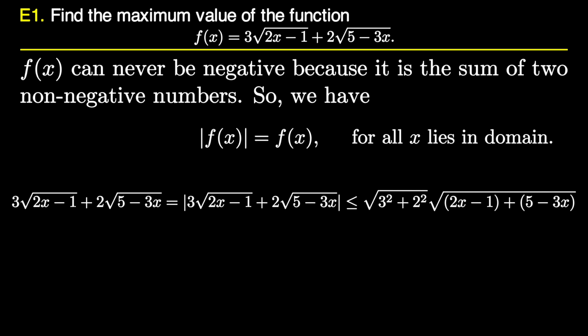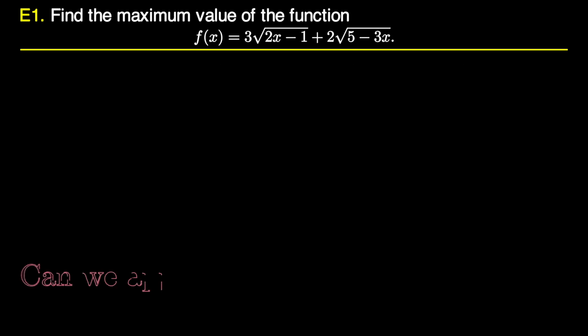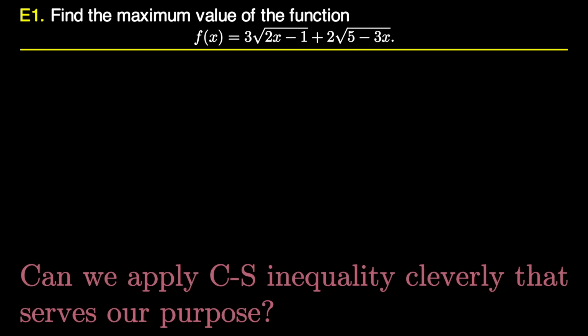That gives f(x) is less than or equal to square root of 13 into square root of 4 minus x. But this is not a constant value. So what should we do now? Can we apply CS inequality cleverly that serves our purpose? The answer is yes. Our goal is to make the RHS a constant.